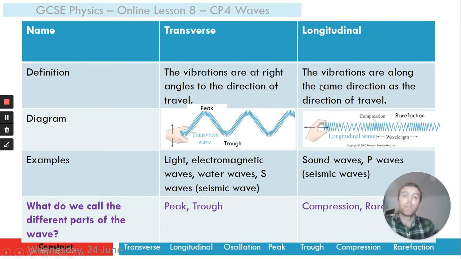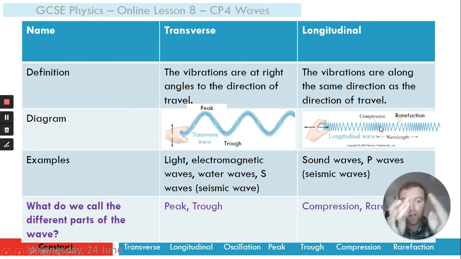Longitudinal waves then. Definition: the vibrations are along the same direction as the direction of travel. They are parallel to the direction of travel. In our diagram, you should have drawn something like this, with areas of a spring or air molecules. If you did air molecules, that's fair, that's fine as well, where the spring is closer together, like here. We call those compressions, and areas where it's slightly further apart. These travel forwards. The parts of the spring itself vibrate or oscillate backwards and forwards.